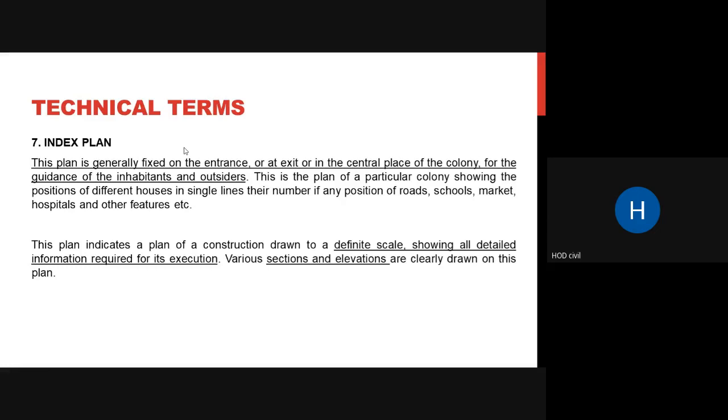You can always see that there is one index plan, as I told you, in the campus. Whenever you come, you can just watch the index plan, which is attached near your ramp. The index plan indicates a plan of construction drawn to a definite scale, not just an approximate one, showing all detailed information required for its execution. Various sections and elevations are clearly drawn on this plan.